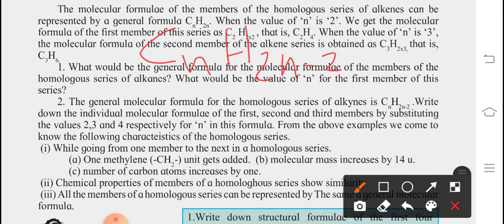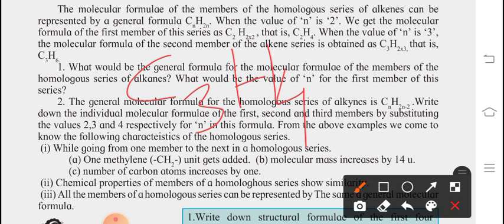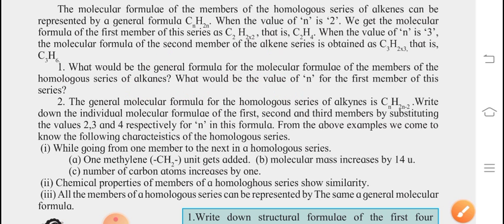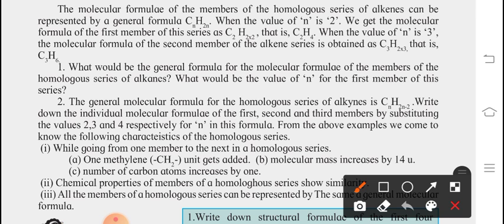If I substitute n as 3, then it will be C3H(2×3) minus 2. So what is the calculation? This is C3 and this is H6 minus 2, which is 4. Then C3H4. What is the name of this compound? This is propyne. So we have two general formulas here for alkene and alkyne.